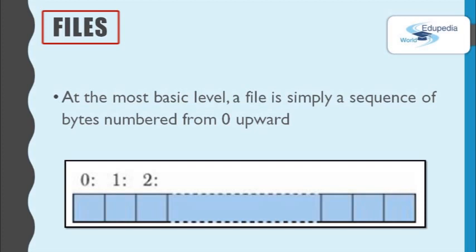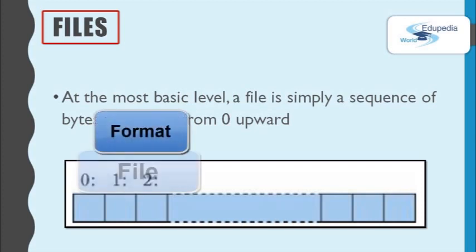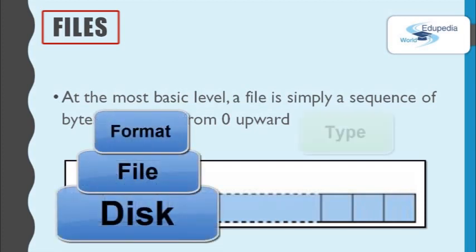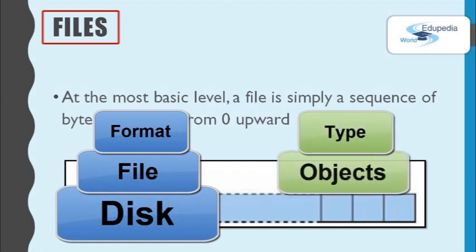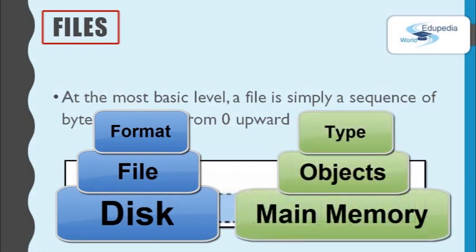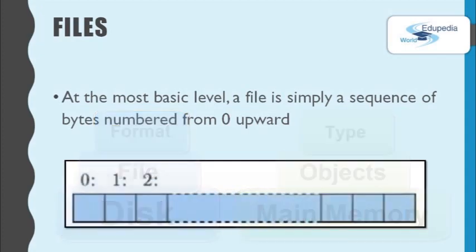On the other hand, if we have a file that uses a binary representation of integers, those very same first 4 bytes will be taken to be the binary representation of the first integer. The format serves the same role for files on disks as types serve for objects in the main memory. We can make sense of the bits in a file if we know its format.